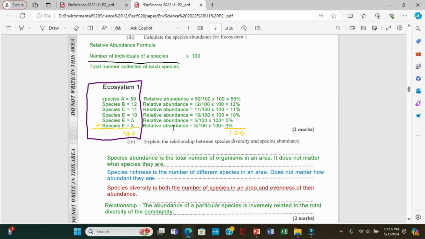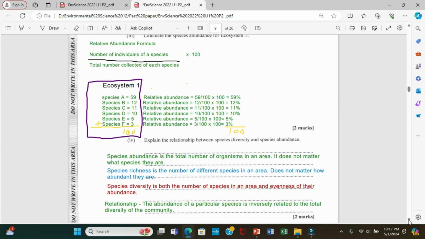Alright? Let's continue. Part 4 says, explain the relationship between species diversity and species abundance. Now, guys, let me read it.